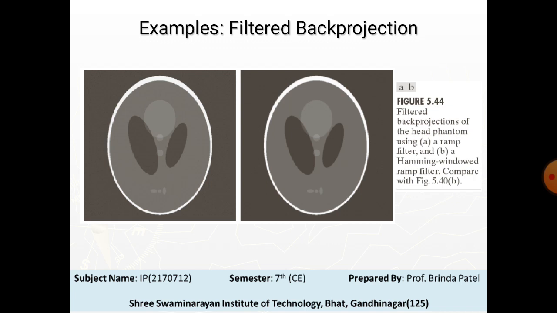You can see that in this figure. Using the Hamming window resulted in a slightly smoother image, which is in figure B. Both these results are considerable improvements over the earlier figure, illustrating again the significant advantage inherent in the filtered back projection approach.